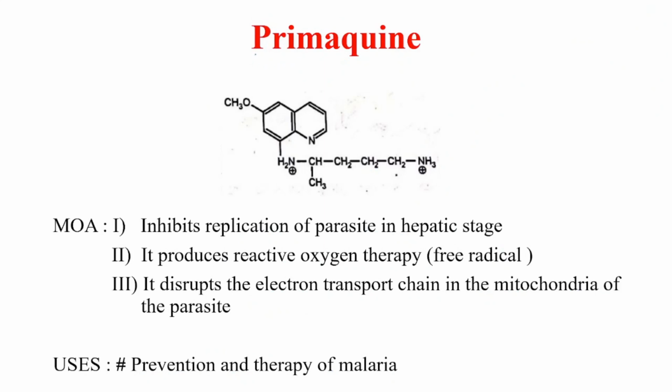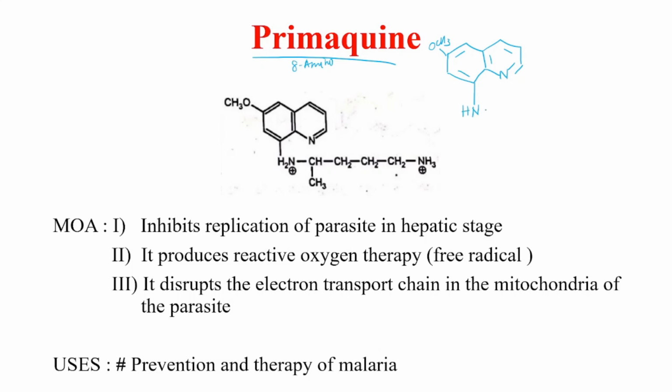Next we have primaquine. Now primaquine is a type of 8-aminoquinoline. For the 8-aminoquinoline, first we will draw the basic structure, that is 2 benzene rings fused to each other. One benzene ring will contain a nitrogen in the ring. We'll give the double bonds. Next, instead of the 7th position chlorine, we have in the 6th position a methoxy group. In the 8th position we have an NH attached to an R group.